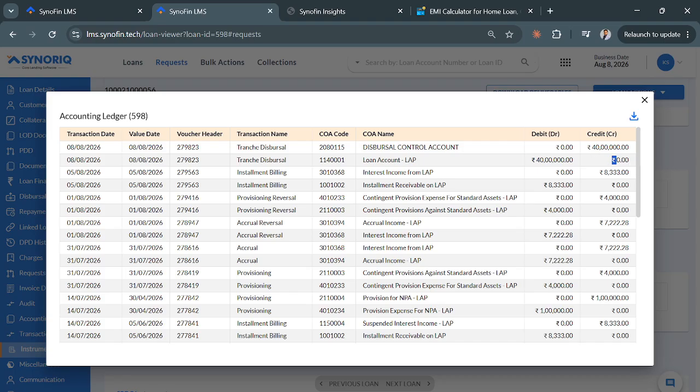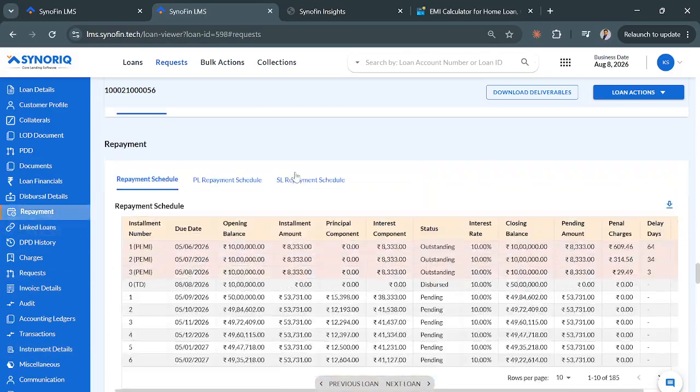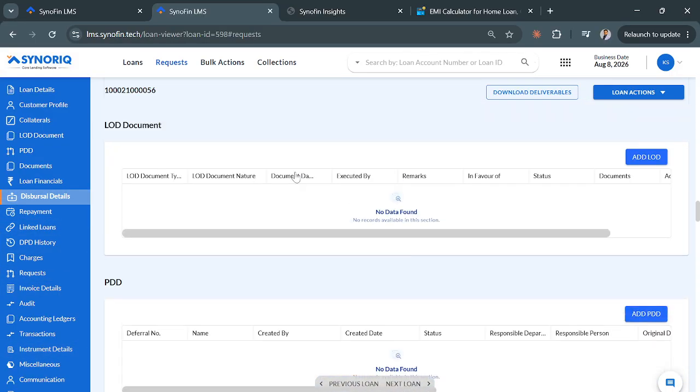So after payment is done, this liability would get zero. So 40 lakh would be debited against the disbursal control account, and the bank would be credited because we are sending funds from the bank. Money has reduced in the bank, so the bank would be credited, right? So the entries would be: disbursement control account debit, bank credit, right? Clear? This was about tranche. Any questions in tranche? No questions?